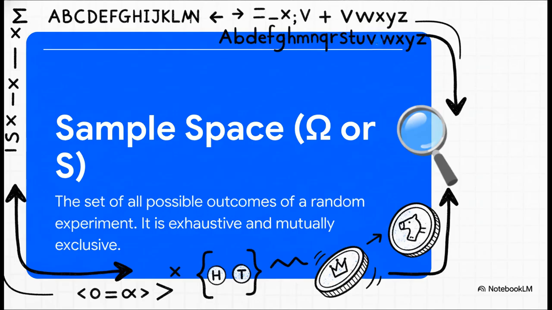So that complete list of all the possible results, that's what we call the sample space. It's like the entire alphabet for our experiment. Every single thing that could possibly happen is in there. For that coin toss, the sample space is super simple. It's just heads and tails. That's it. Nothing else is possible.